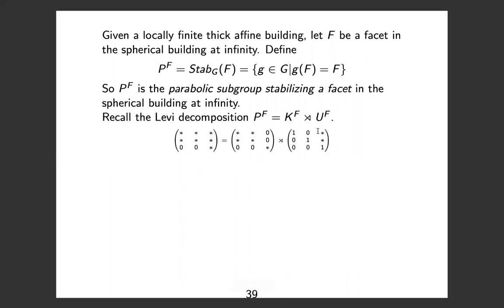And recall that a parabolic subgroup has a Levi decomposition. For SL, parabolic subgroups have this block form. And then the Levi decomposition decomposes into the Levi factor, which is the diagonal blocks, and the unipotent radical, which is the stuff that's not in the diagonal blocks.